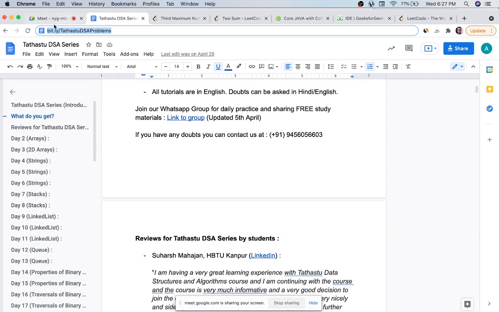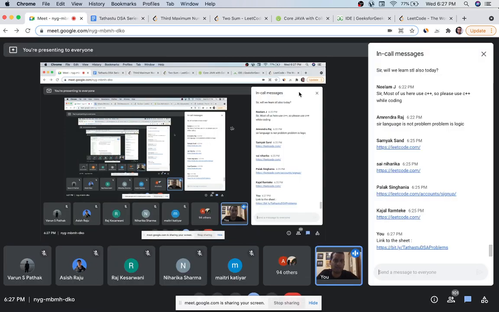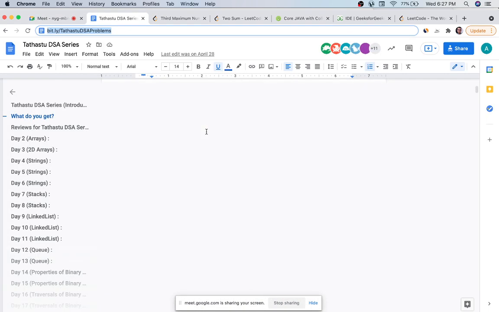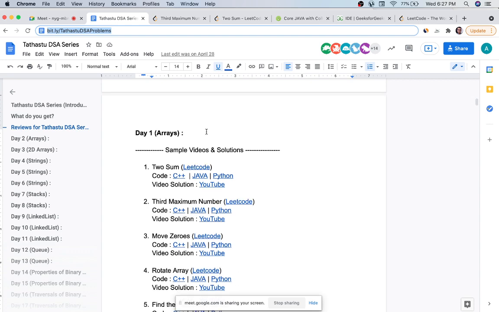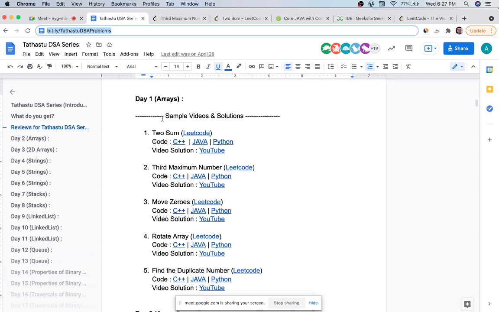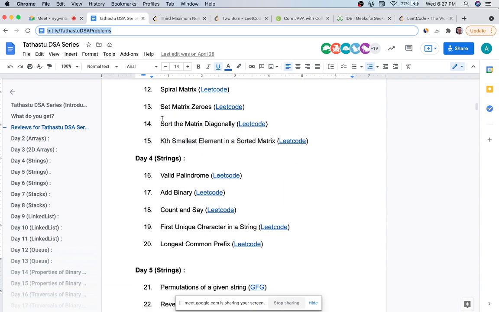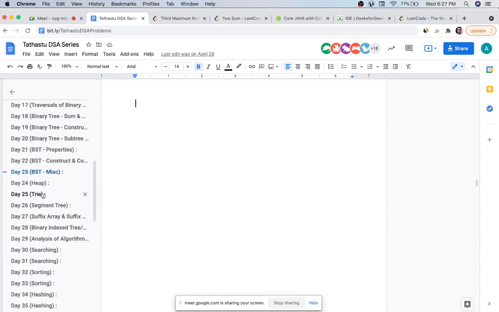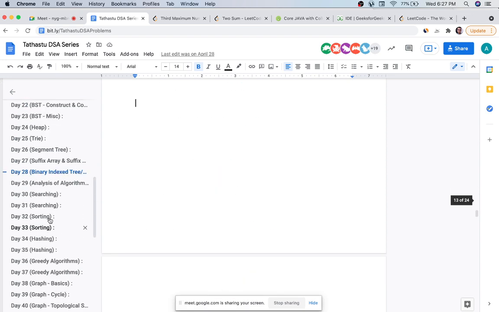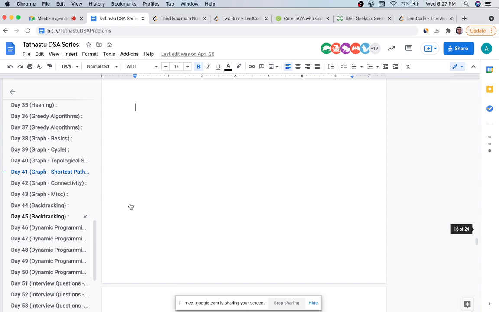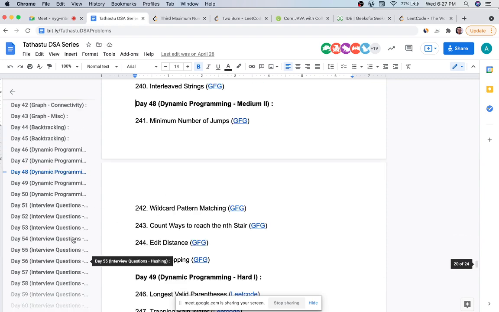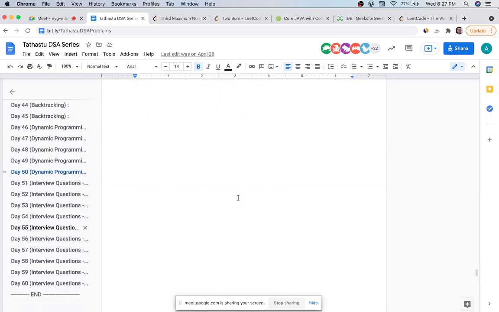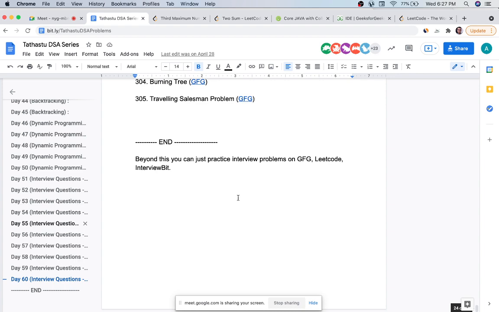It's a 60-day program, a 60-day schedule I have made so that you can follow and learn everything from basics to advanced. It contains around 300 problems on data structures and algorithms, starting from array, 2D array, strings, stacks, queue, and you can see different kinds of problems, different links, and tree, binary tree, heap, segment tree, sorting, hashing, graph, interview questions in the last 10 days. So it's a complete package. You can follow it. You can follow the Love Babbar sheet or whichever sheet you want to follow, but this is also an option. We will be doing around 30 questions from this list.